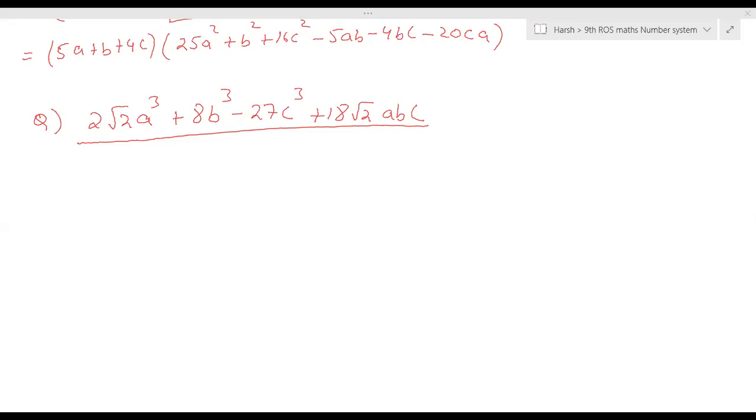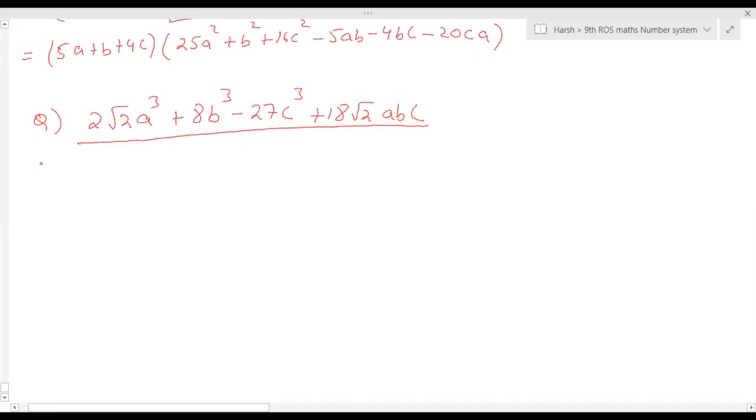Root 2a plus 2b minus 3c into 2a square plus 4b square plus 9c square minus 2 root 2ab plus 6bc plus 3 root 2ac. That's the answer I got. Vaibhavi, you have done minus plus mistakes. Yes, Srinidhi. Solve it.